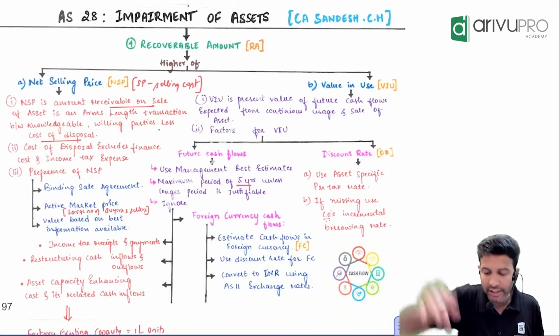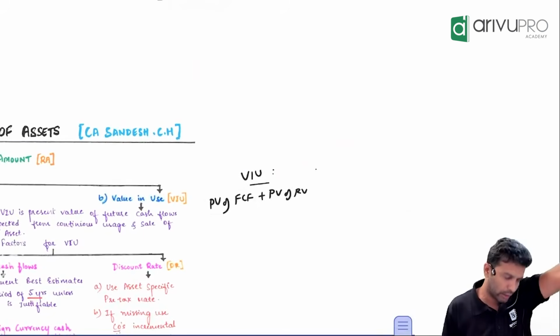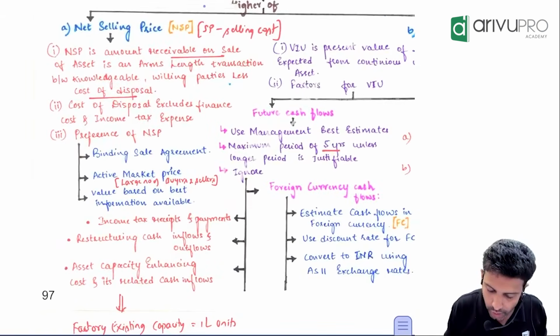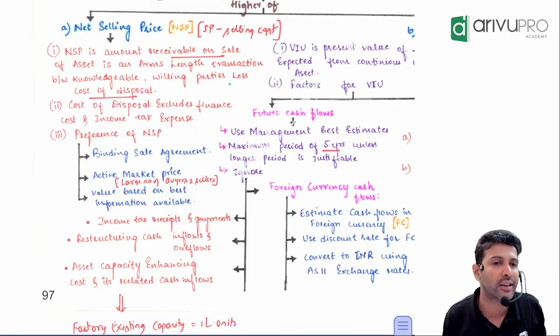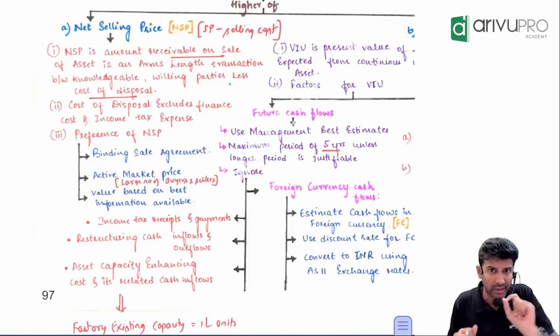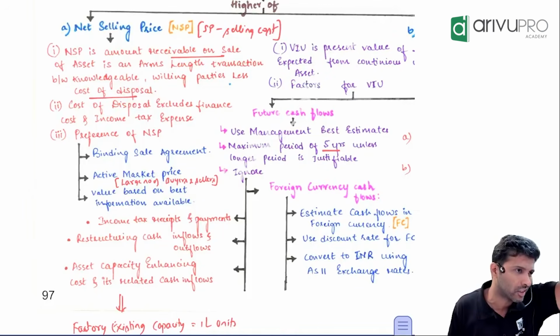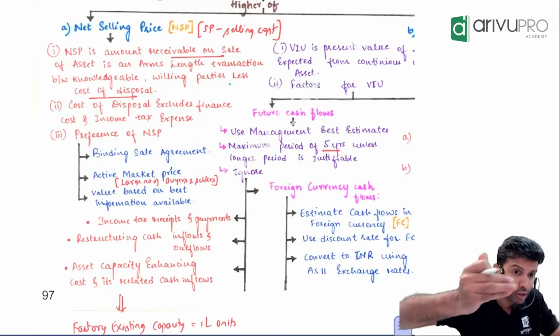Now, when you're finding this future cash flows, FCF, few things you need to ignore. That's what I've written here. What is that? One is income tax receipt and payment. Because is income tax really a payment or a receipt related to one asset or overall business? Overall business. So if you have paid any income tax, that is also cash flow.